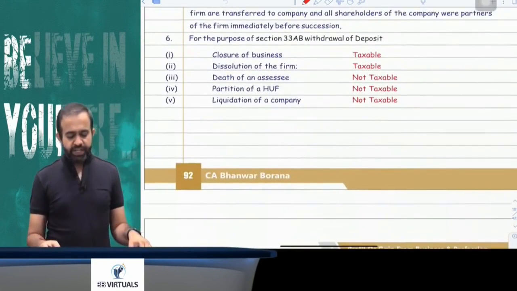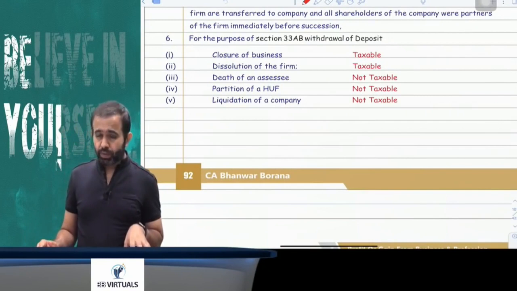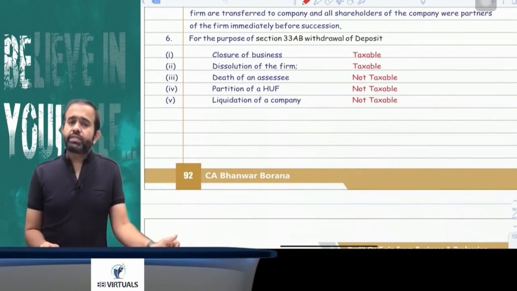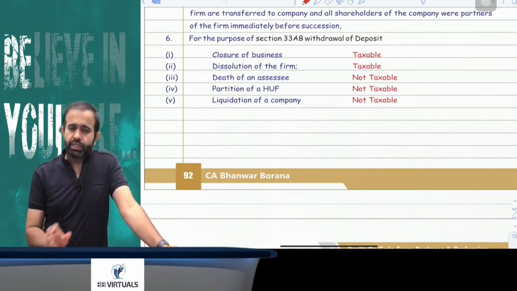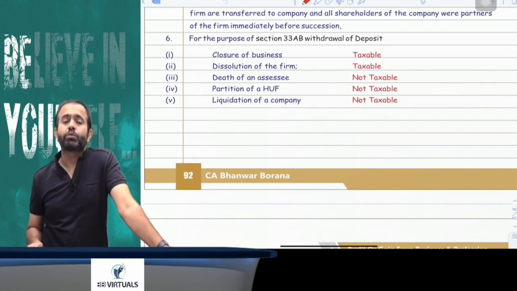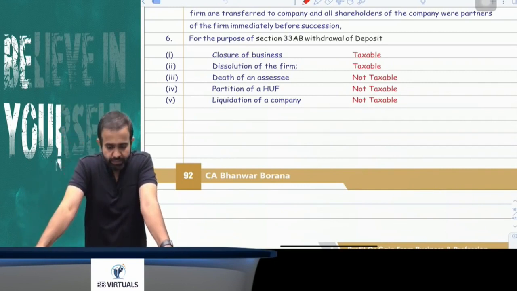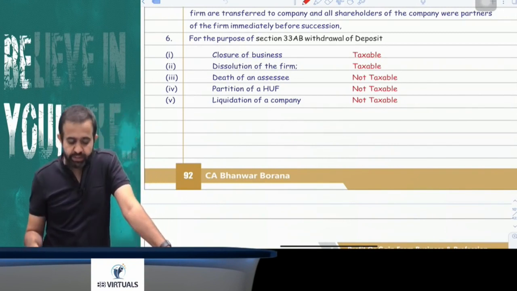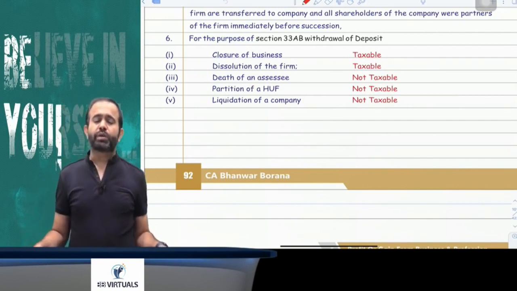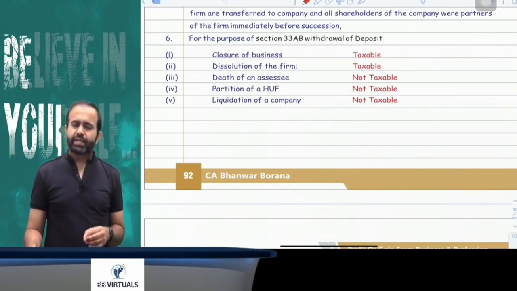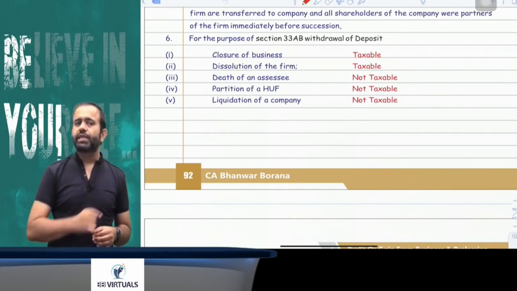Now all people just pay attention. At the time of closure, if any amount is received from the tea, coffee, rubber deposit account, like from NABARD, and if it is received at the time of closure of business, then it is taxable. If it is received at the time of dissolution of a firm, then it will be taxable in the hands of the firm. If it is at the time of death of the assessee or partition of HUF or liquidation of company, then it is not taxable. This is applicable only for 33AB.